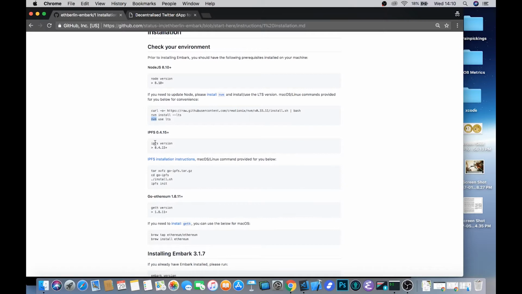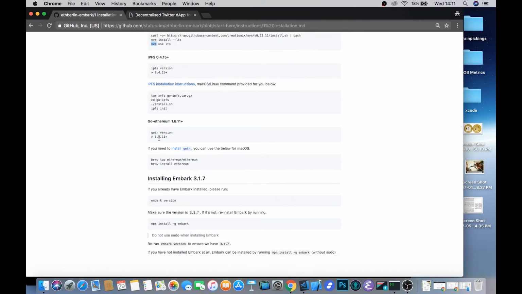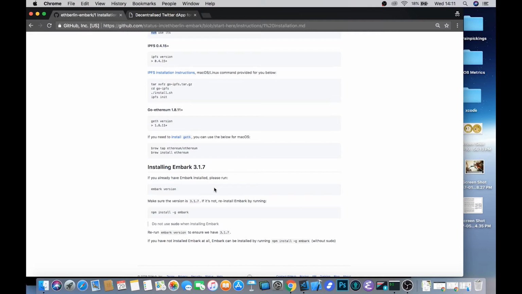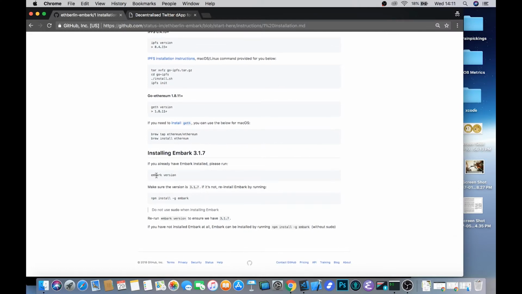You'll also need IPFS, which is the appropriately named Interplanetary File System. It's a content-addressed distributed file store that we'll be using for our user pictures in this tutorial, and Embark connects to that automatically for you if you just install it. The instructions are there. You can also install Geth, which is the Go Ethereum client, version 1.8.11 or higher, and again that comes with some installation instructions. And then you need to have Embark, and if you don't, it's as simple as doing npm install -g embark. You should get version 3.1.7, potentially version 3.1.10 by the time that this tutorial is out. Either will do.